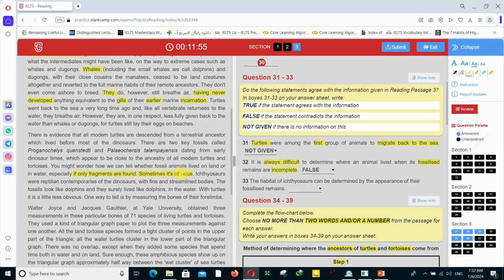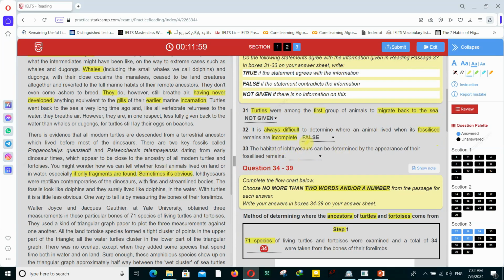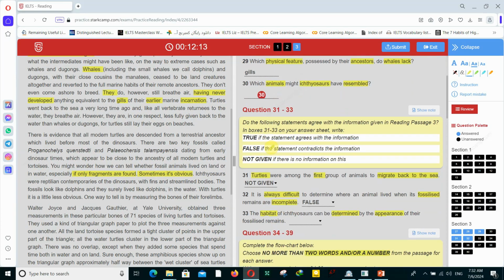Sometimes it's obvious. Now the next question: the habitat of ichthyosaurs can be determined by the appearance of their fossilized remains. Can be determined, okay? Habitat, the place to live. And here for this one, resembled is the most important clue word.